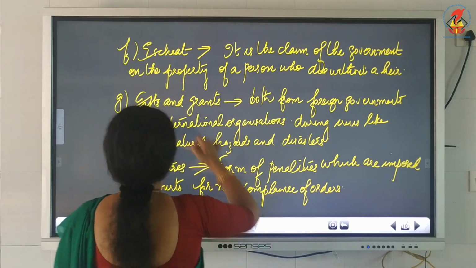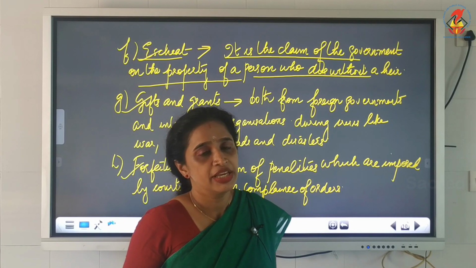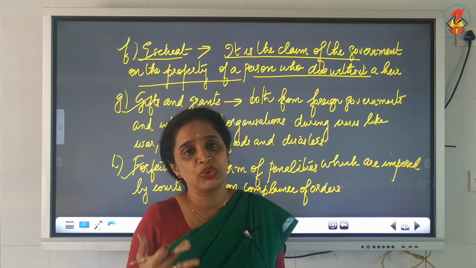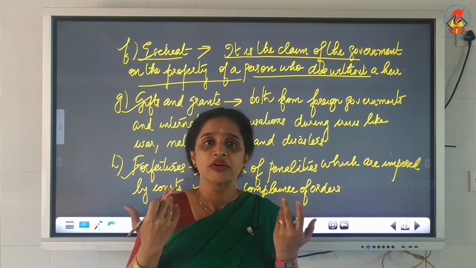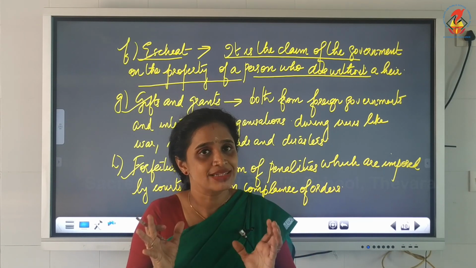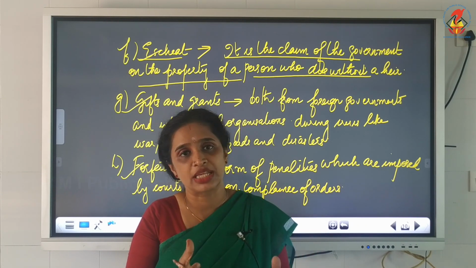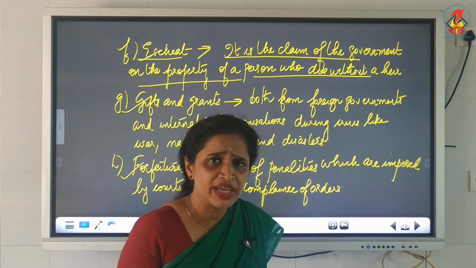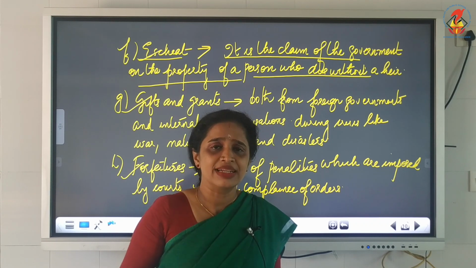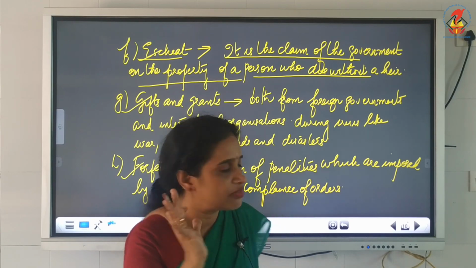Then comes the next one, escheat. It is a claim of the government on the property of a person who dies without an heir, isn't it? If there is no heir for a particular person who dies, his property will belong to the government, for nobody else other than the government. That is also an example of non-tax revenue. So if a person dies without any heir or relatives, his property belongs to the government.